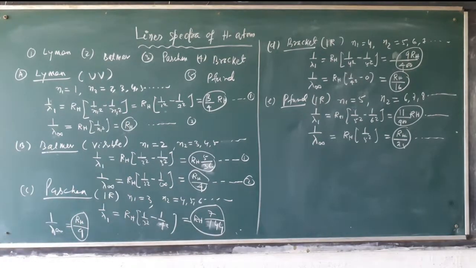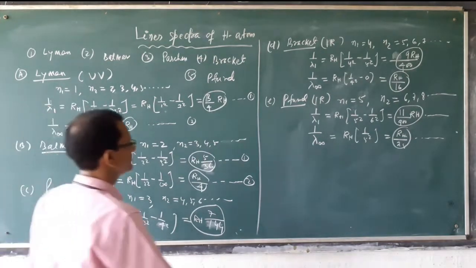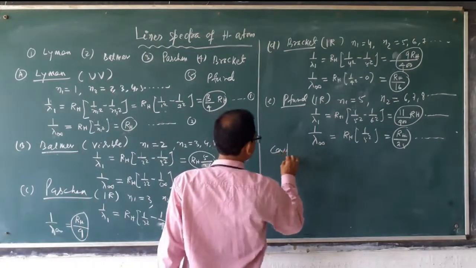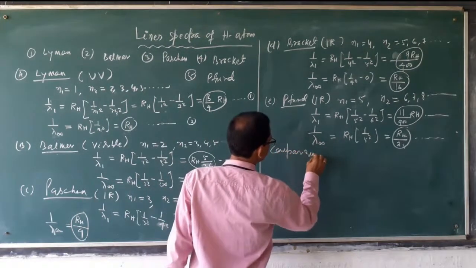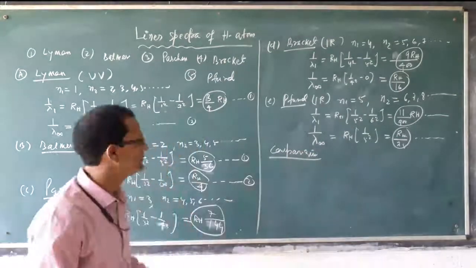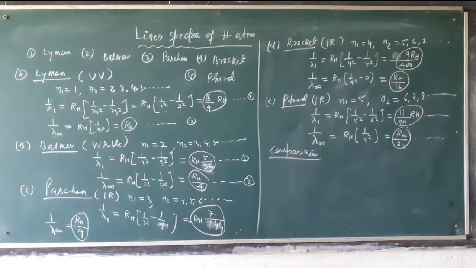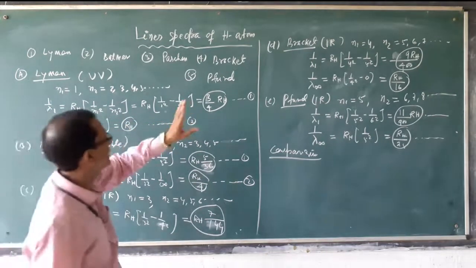Then let us compare. Comparison. What comparison here? If you see, just take two series. The first wavelength of Lyman, 1 by lambda 1 is equal to 3 by 4 RH.